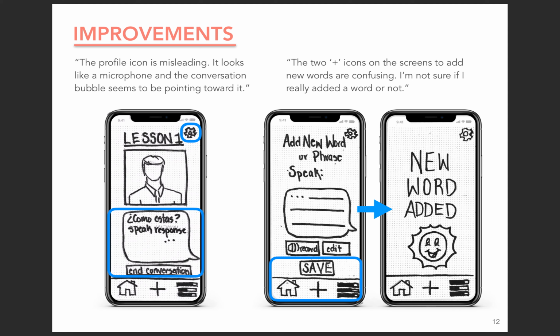Several users observed that the 2 plus icons on the screens to add new words were confusing, and there was no confirmation of adding a new word. This was resolved by removing one of the plus icons and replacing it with a button that says Save. A screen to confirm the addition of a new word or phrase was then added.